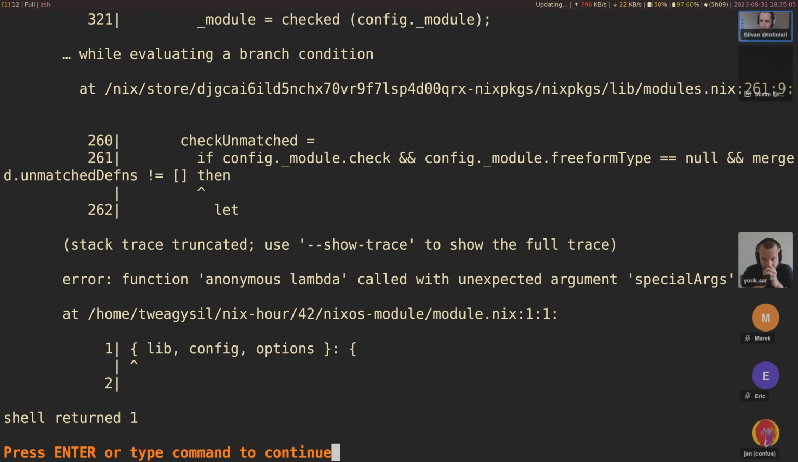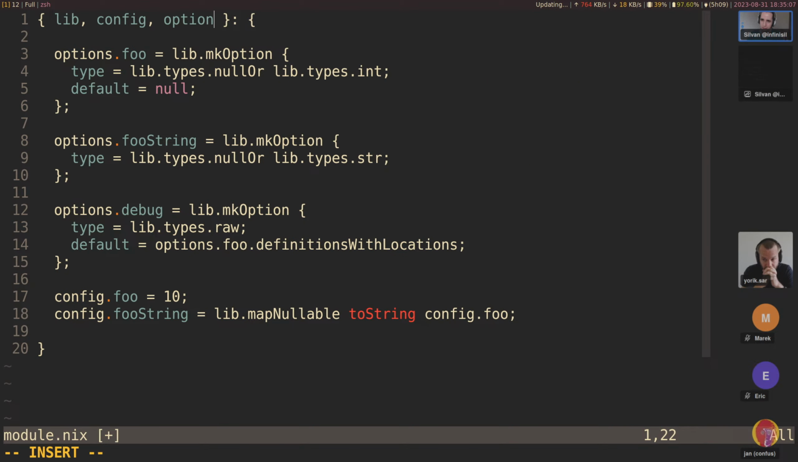Oh, specialArgs. Okay, fair enough. There's also specialArgs. So this is kind of a way to access these special arguments, I guess. Let's look a bit into what that is.